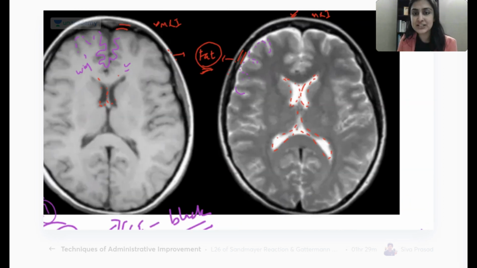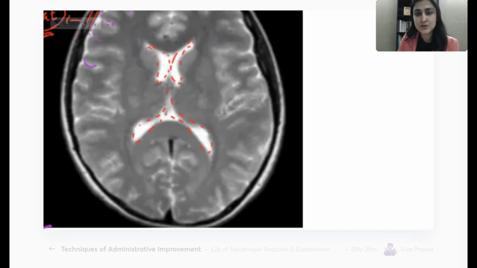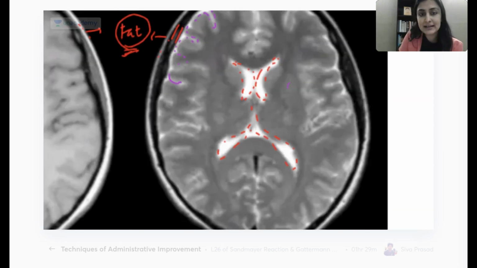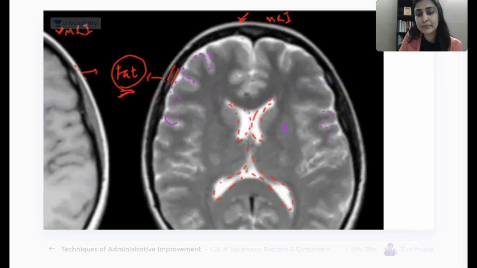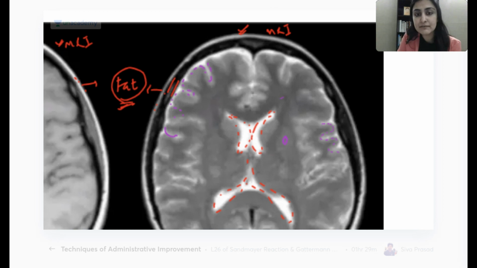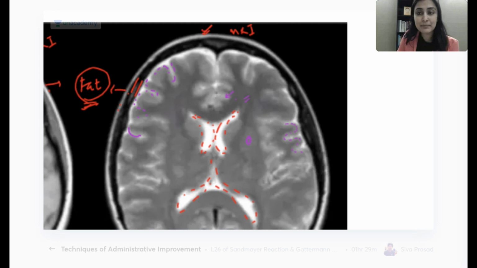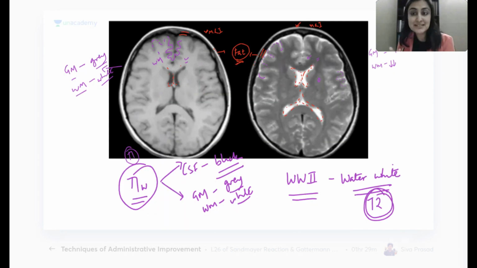Let's check, we should confirm that it is the opposite with T2. Let's see. So here when I see the inside white matter and I see this outside gray matter, tell me which is looking brighter, which is looking whiter. Is it the white matter that appears whiter or is it the gray matter which appears whiter? Look here, this is gray matter, this is white matter. The outside looks more white, right? So it is reversed. Here I have the opposite, where white matter appears darker and gray matter appears brighter. Yes, everybody, is this convincing? Everybody has understood how to recognize?